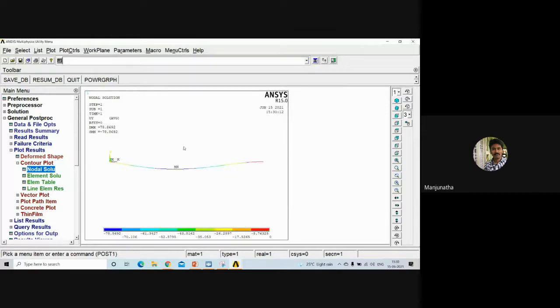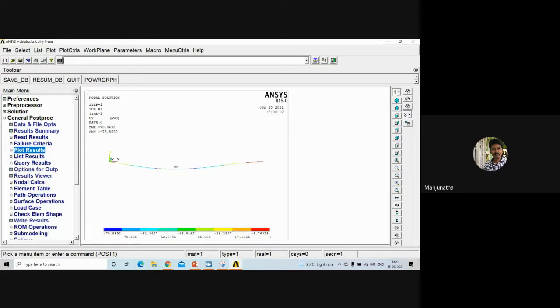So this is how the deflection of the respective beam appears. You can notice that DMX is the maximum displacement, which is 78.86. Up to this extent, the beam is subjected to deflection. Is that clear? Yes, sir. Fine.